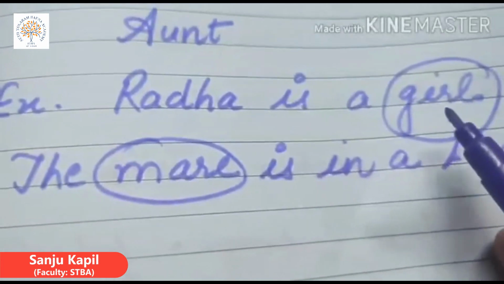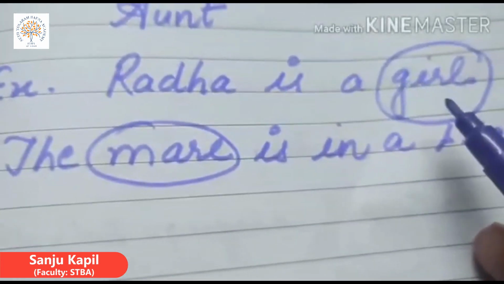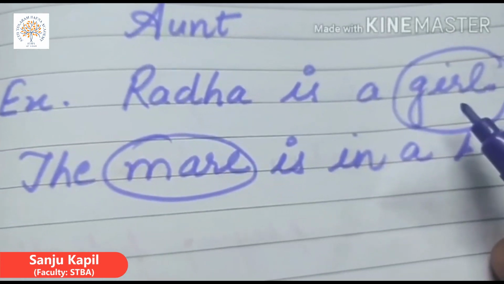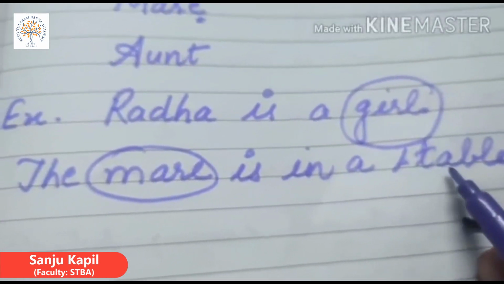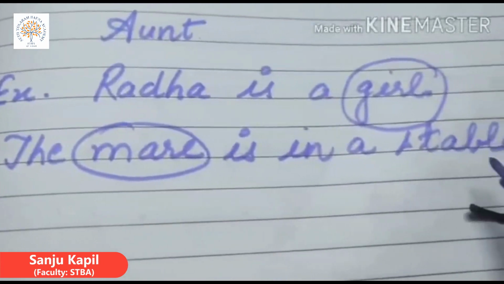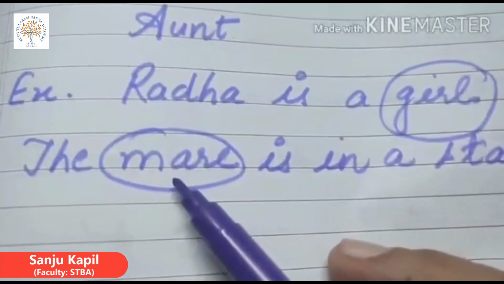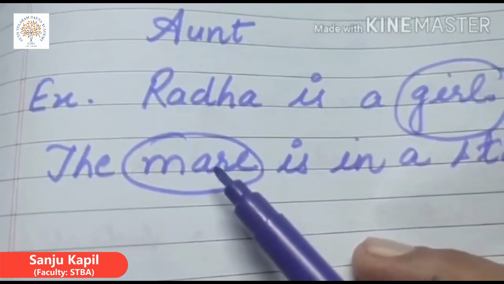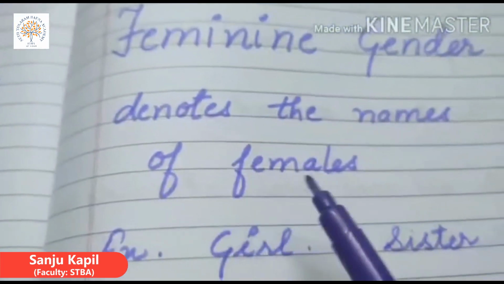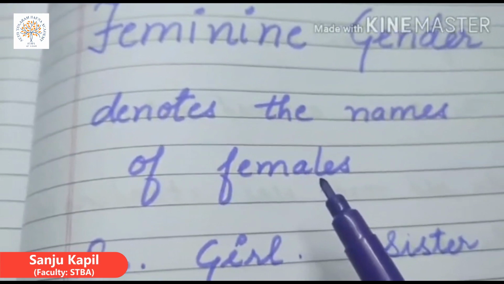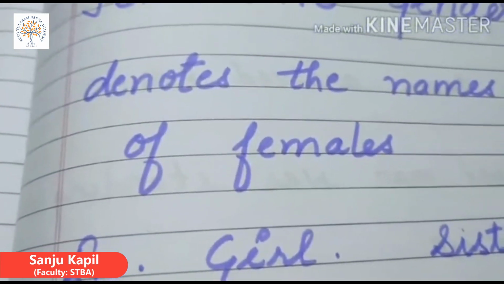Now we are going to do some more examples. Radha is a girl. Girl here is feminine gender. The mare is in a stable. So mare here is feminine gender. Feminine gender denotes the names of females.